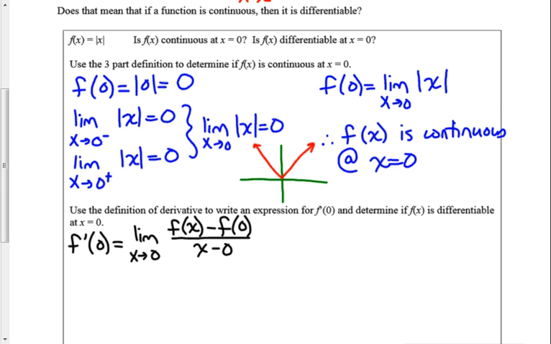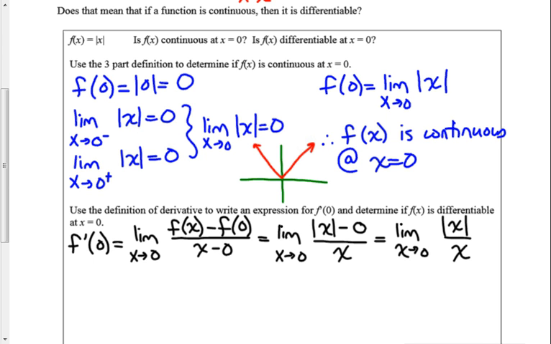So now I'm just going to plug in what I have. In this case, my function is the absolute value of x. So this will be the absolute value of x minus the absolute value of 0, which we've already found to be 0, all over x minus 0, which is just x. So if I simplify that, just so it doesn't look quite so complex, I'm going to get rid of that 0 on the top. And so I have absolute value of x over x. And again, this is my derivative at 0. So my derivative at 0 is the limit, as x approaches 0, of the absolute value of x over x.